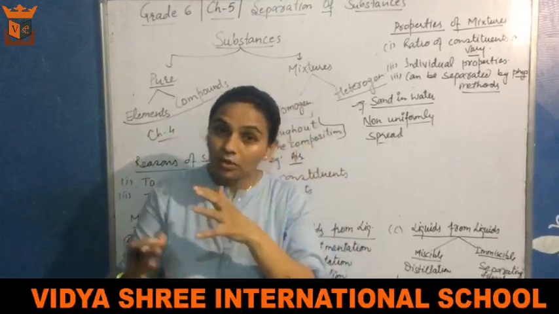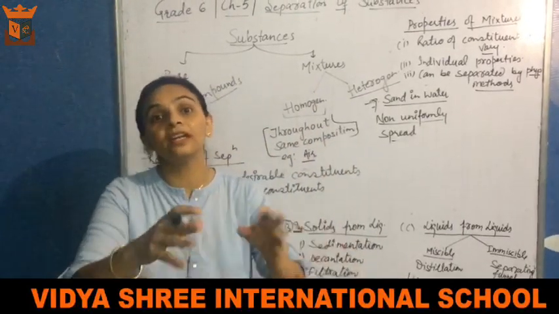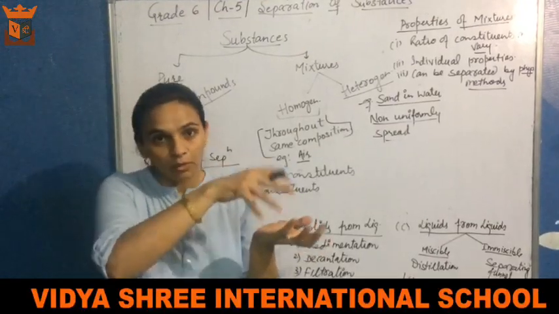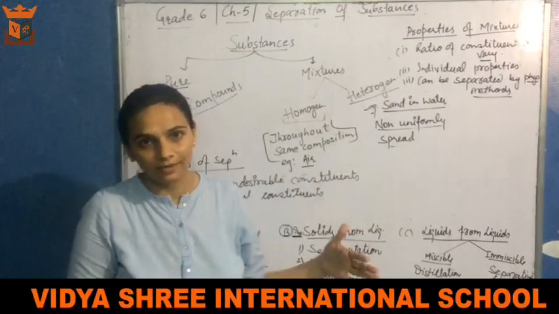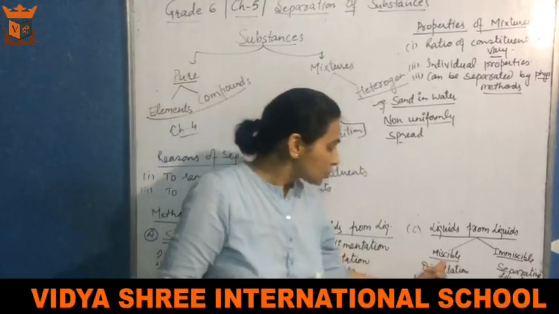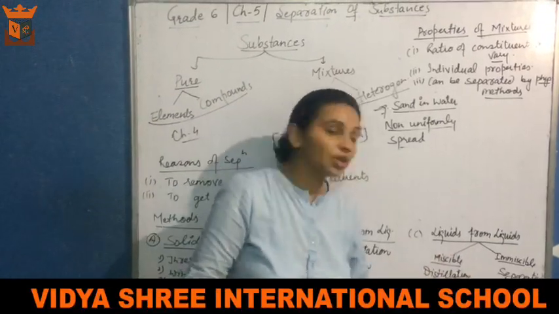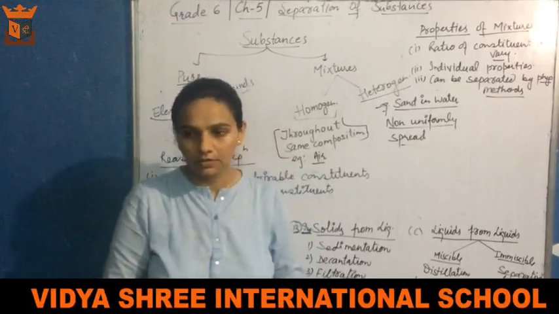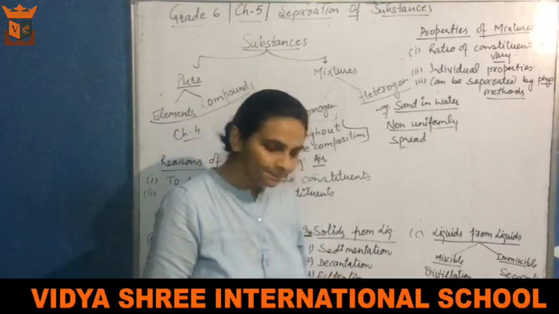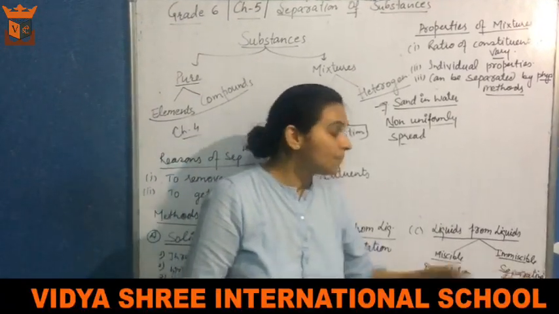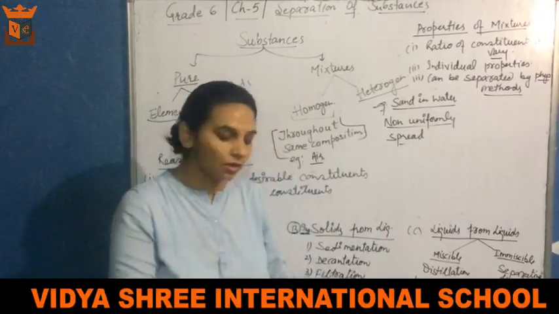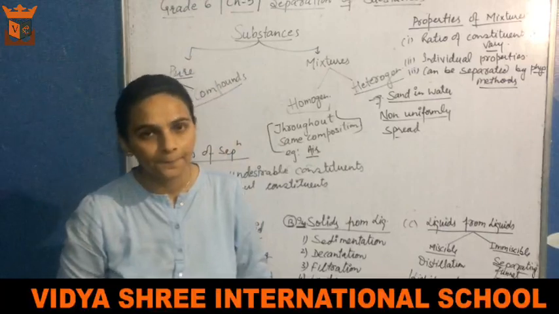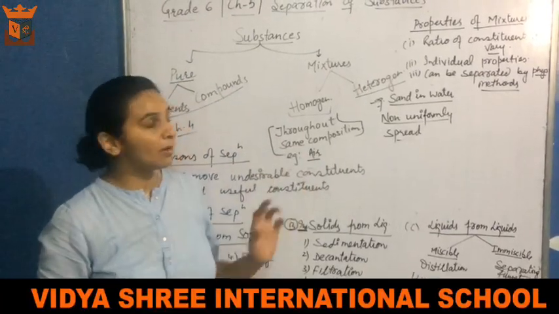Immiscible is what? Which is not soluble. For example, oil in water. If you spread some oil in water, then two different layers are there. Alright? So if miscible is there, then the distillation process is done. And the name of the condenser is Liebig. What is the name of the condenser? Liebig. And if immiscible is there, for example, oil in water, then a particular funnel is used, which is called separating funnel. That was all about this chapter.